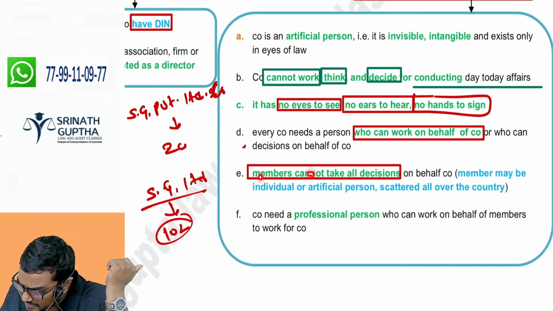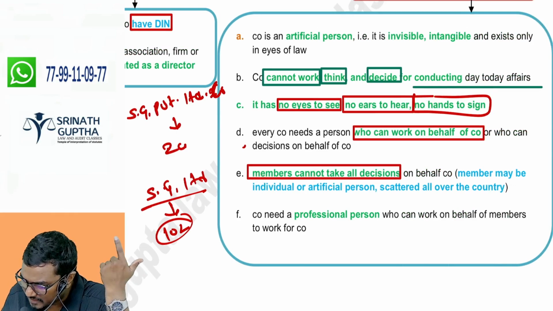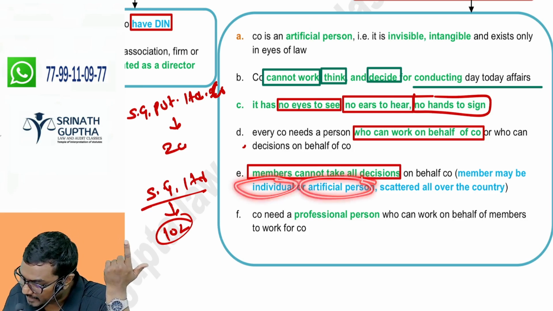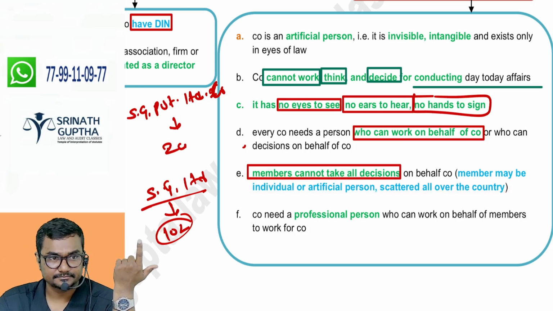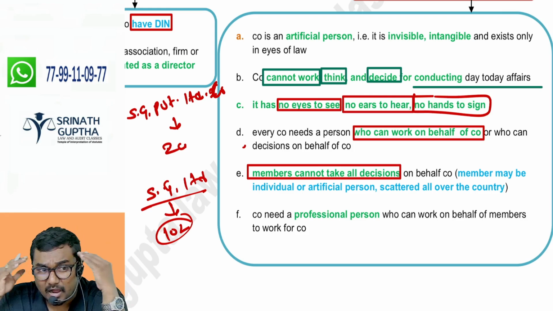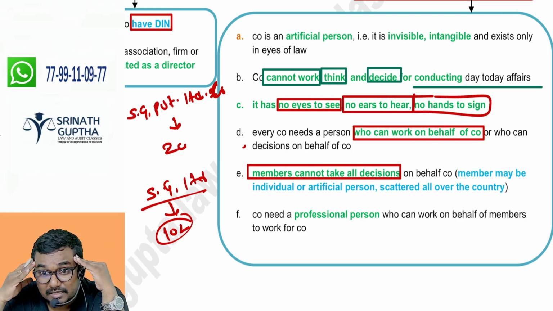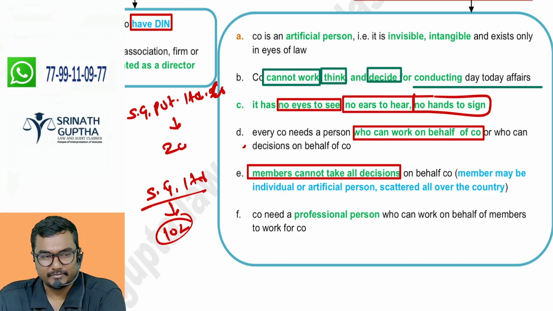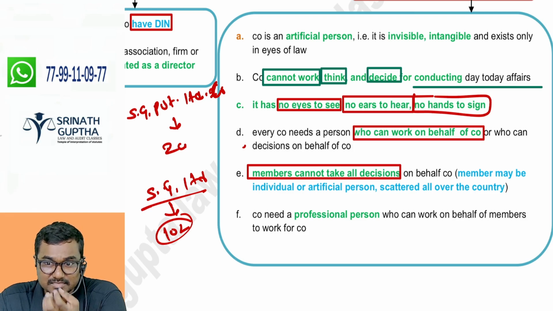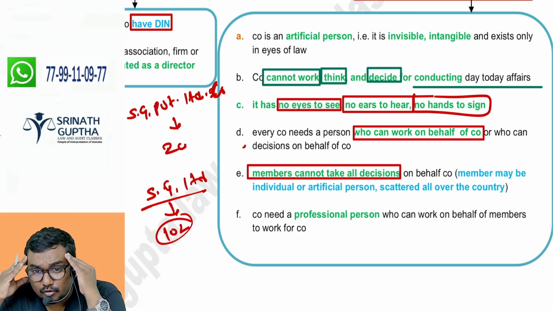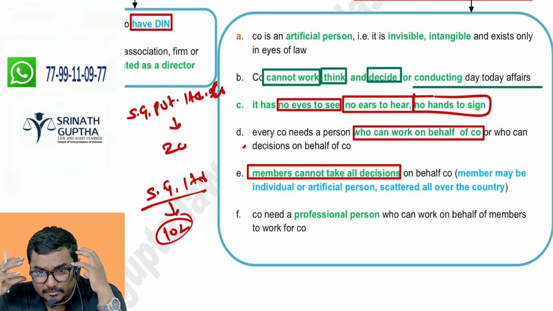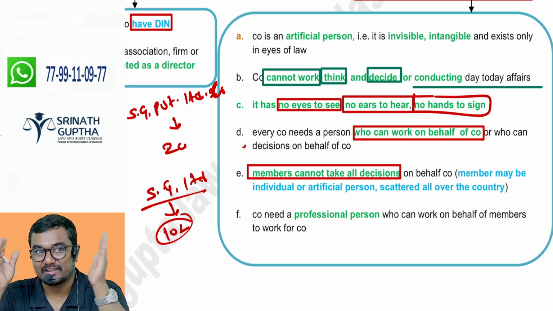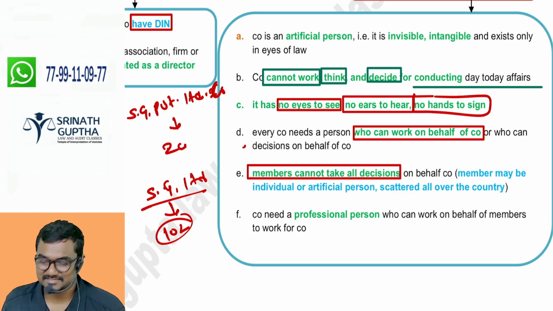See, members cannot take all the decisions on behalf of the company because a member may be an individual, or may be artificial. He can't think. Members are spread over the country. Yes, sir. No, sir. We need someone who is always, 24/7, thinking about the future of the company. Being a shareholder, I'm mostly busy with class only. Someone should always think only about the future of the company, who should become the brain of the company, the eyes of the company, the ears of the company. That's why we require the directors.